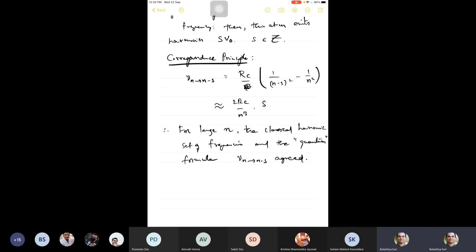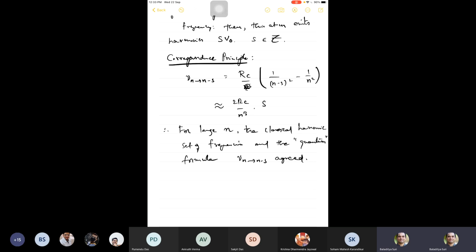So he wanted to exploit this simple observation to the fullest and see how far he could go. This is a very important aspect in theoretical physics. If you get a clue that something may be happening in this particular direction, you want to go as far as possible along that direction before you abandon that principle or you modify that principle. So Bohr took that route and he said,